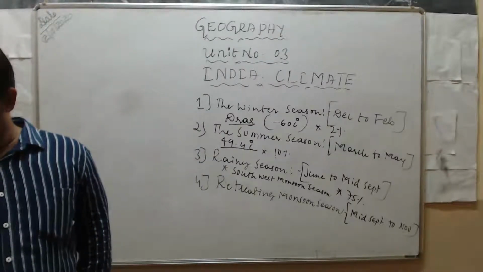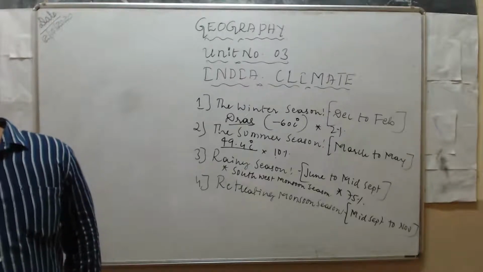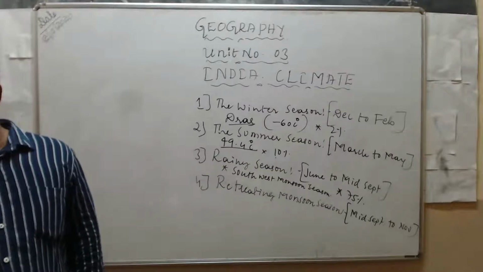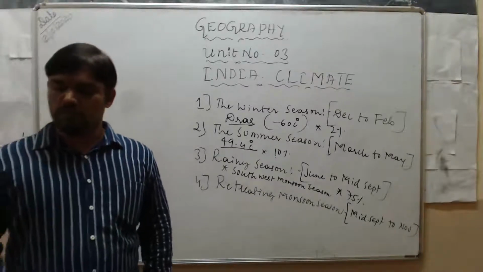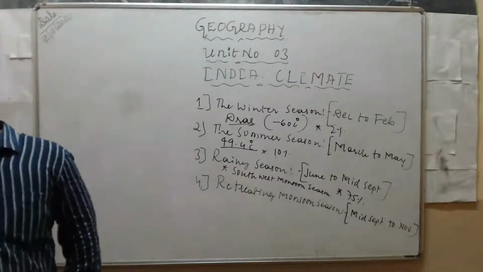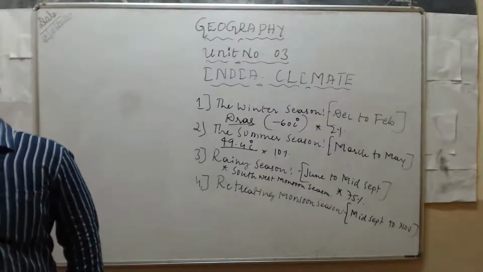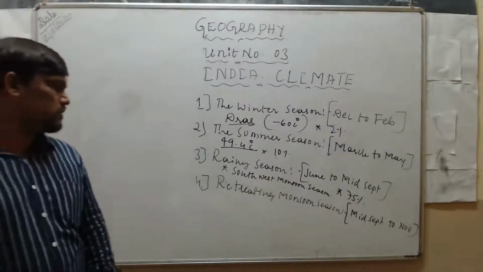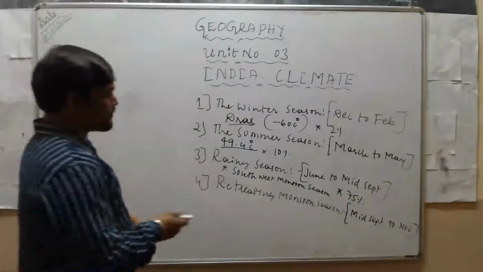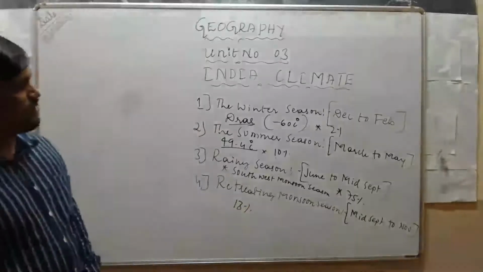This season is also known as northeast monsoon season. It is a season of unsettled weather conditions. The retreating monsoon season is called unsettled weather conditions. India receives only 13 percent of its annual rainfall during this season. How much percentage of rainfall occurs during this retreating monsoon season? Only 13 percent.